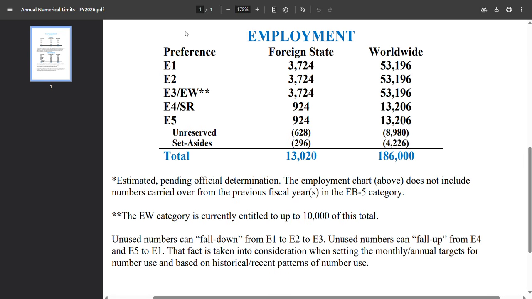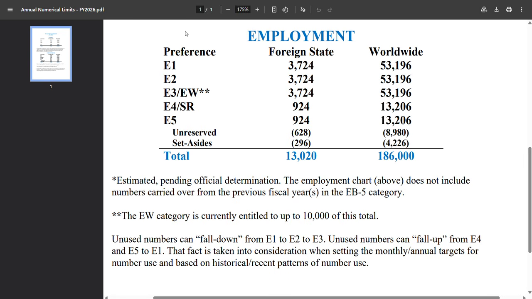When it comes to specific backlog countries like India, China, Mexico, and Philippines, the yearly limit capped at 7% is close to 2800 for EB1, close to 2800 for EB2, close to 2100 for EB3, and 700 for EW3.